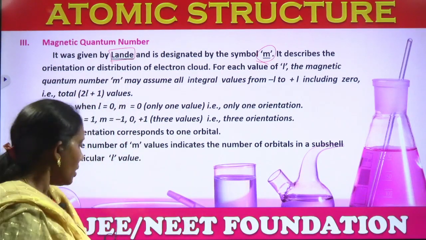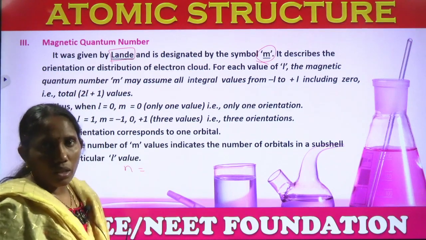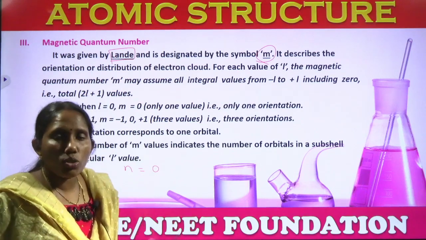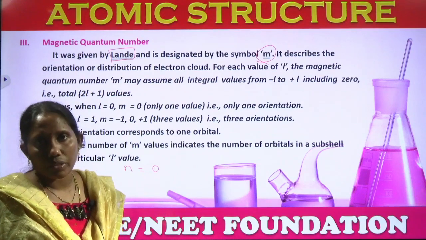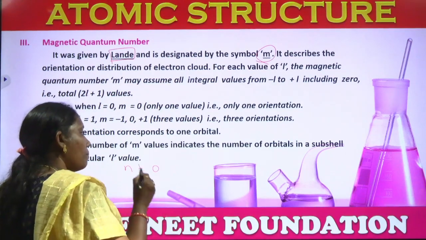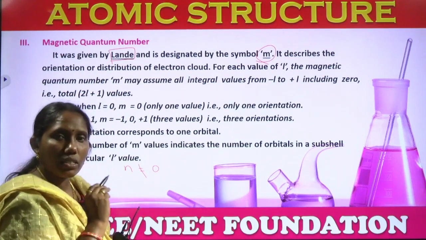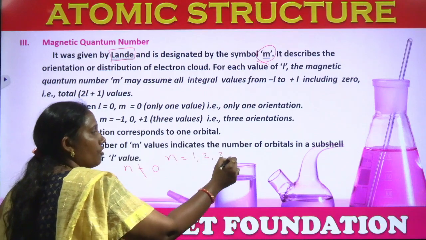And see here, the first condition I said, n cannot be 0. If n is 0 means there is no orbit. If there is no orbit in an atom, then where electrons will be? So, n will never be 0. When n is not equal to 0, n should be 1, 2, 3, 4 and so on.